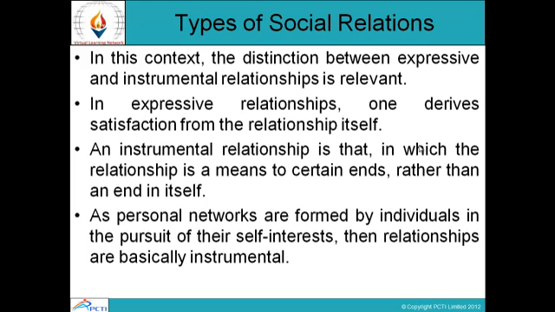Types of social relations. In this context, the distinction between expressive and instrumental relationships is relevant. In expressive relationships, one derives satisfaction from the relationship itself. An instrumental relationship is one in which the relationship is a means to certain ends rather than an end in itself. Personal networks are formed by individuals in the pursuit of their self-interests. Then relationships are basically instrumental.